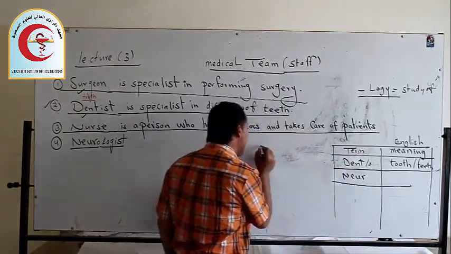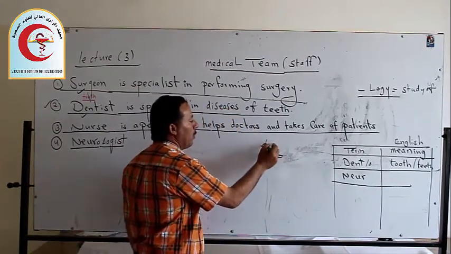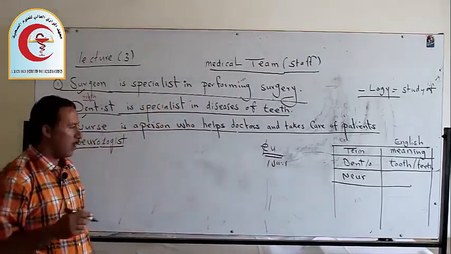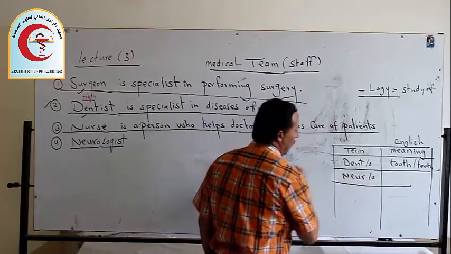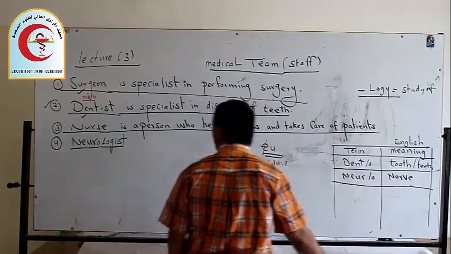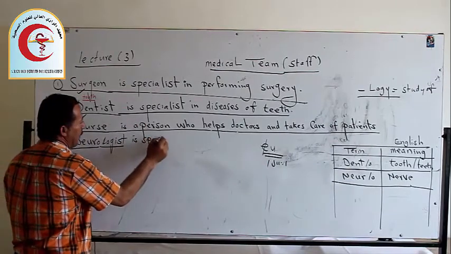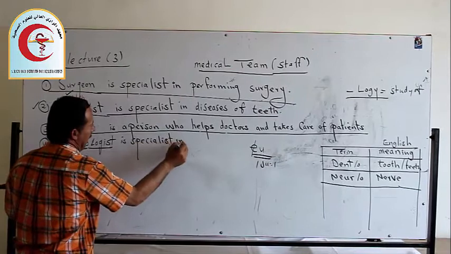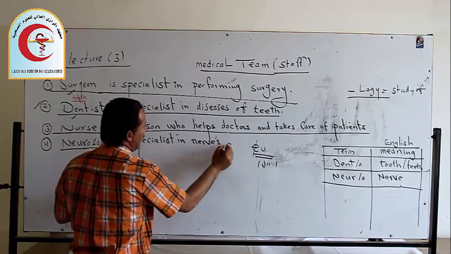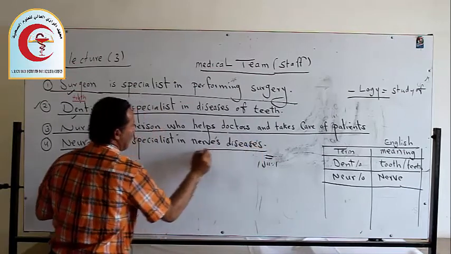When we have E and U together, as I told you before, we don't pronounce the E, we only pronounce the U sound. So nor or neuro is a combining form that means nerve. A neurologist is a specialist in nerves, in nerve disease.